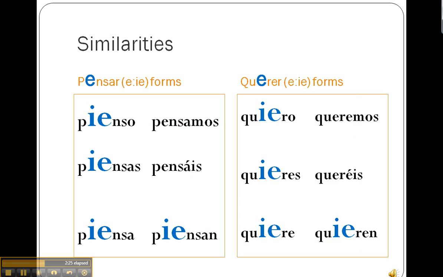Let's now compare pensar and querer. Here you can see that all of the singular forms and the third person plural forms have the E to IE stem change. If you could imagine a boot, you'd see that the stem changes are all inside the boot, while the nosotros and vosotros forms would be outside the boot. Therefore, they retain the E in the stem.